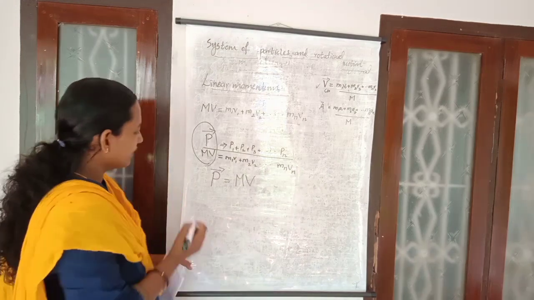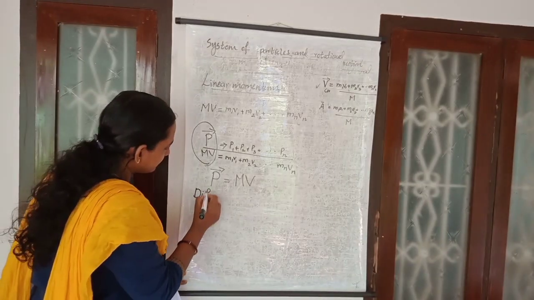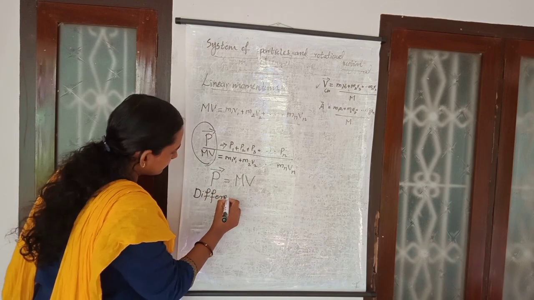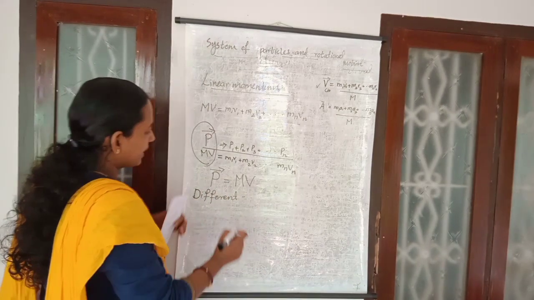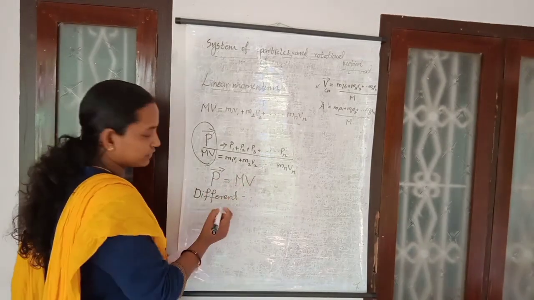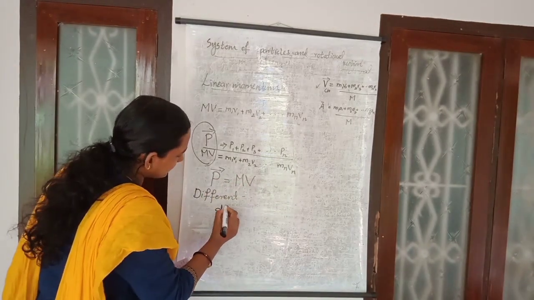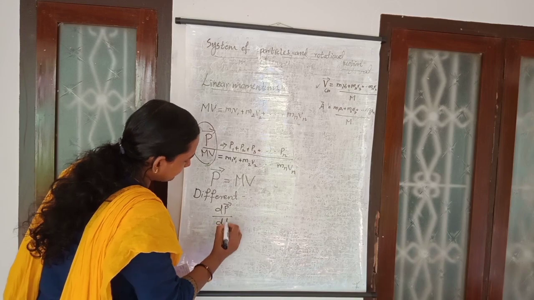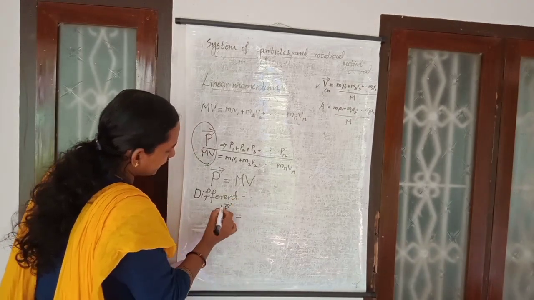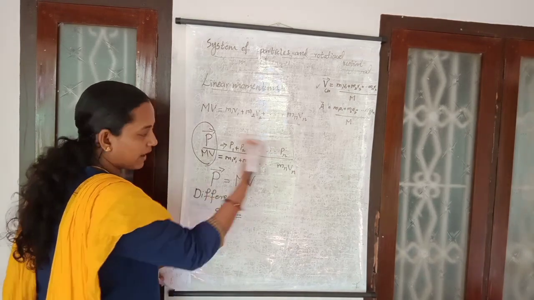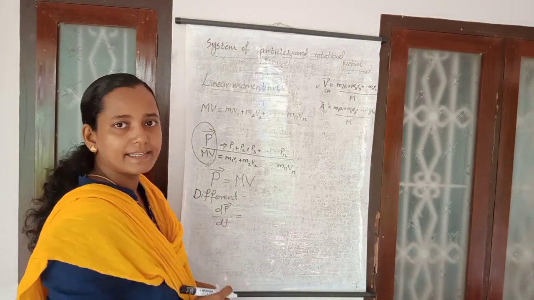And then, if we differentiate both sides, the left hand side becomes dP by dt. If we take the differentiation on the left side, we have to do the differentiation on the right side also.